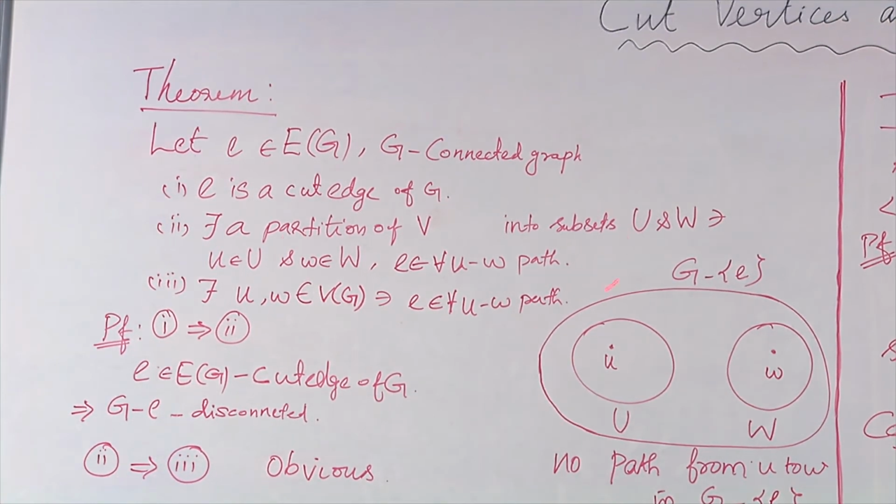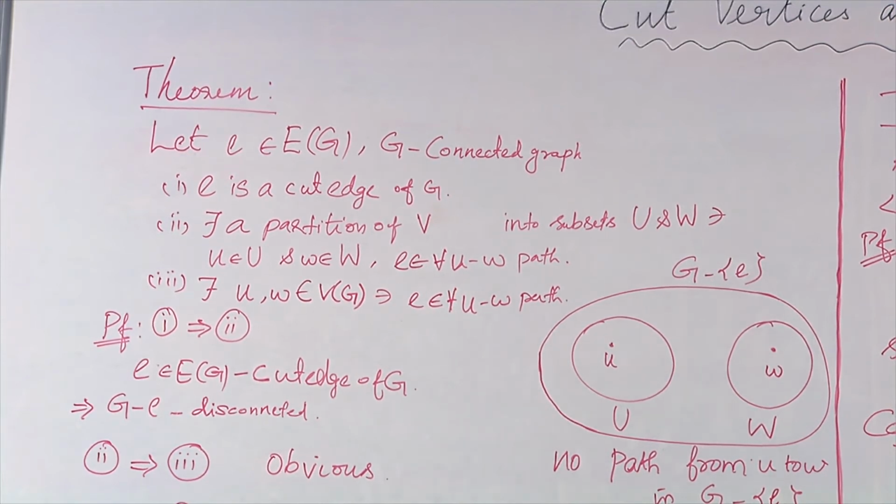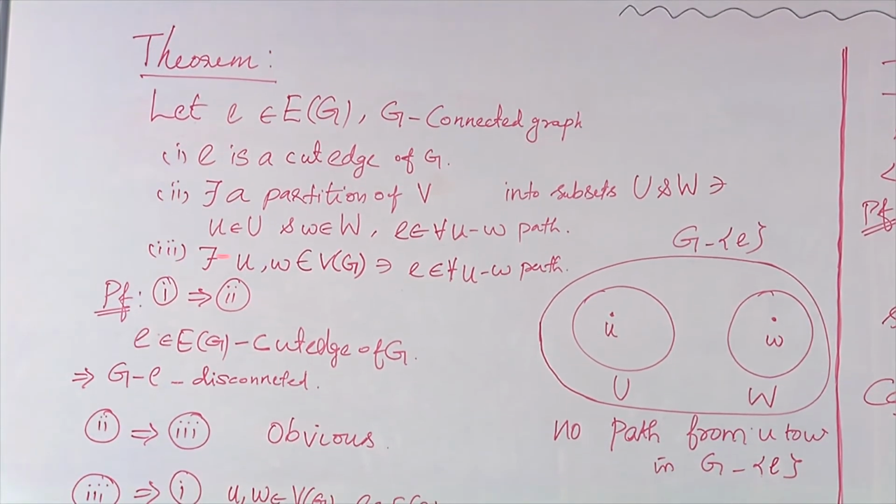So here we are going to prove that these three statements are equivalent to one another. I am going to prove 1 implies 2, 2 implies 3, 3 implies 1. If I prove it in this way, and if any one of the statements holds true, then the rest of the statements also hold good. First, I am going to assume the first statement and derive the result of the second one.